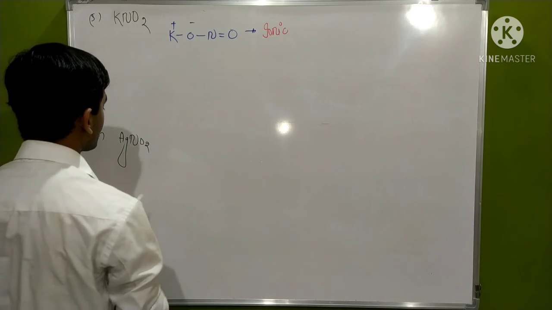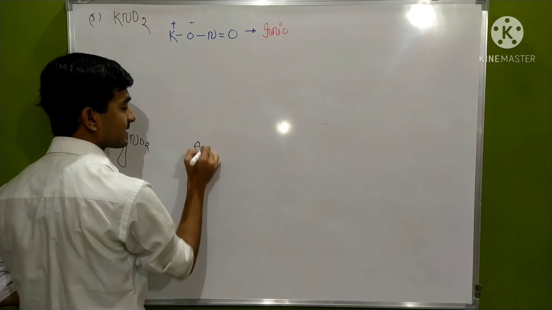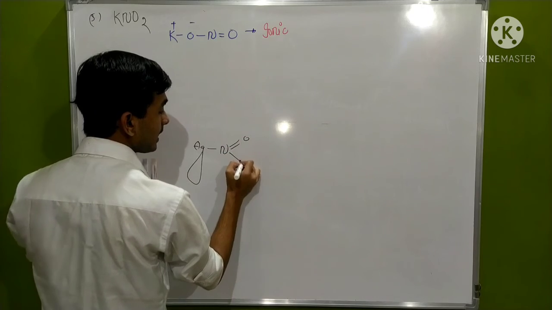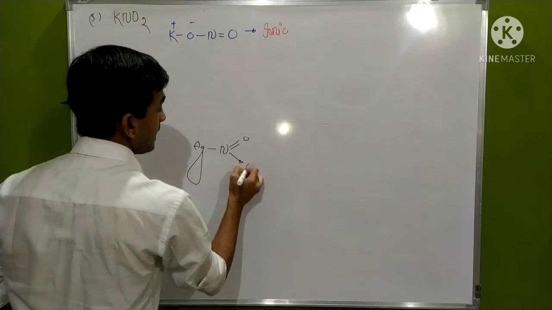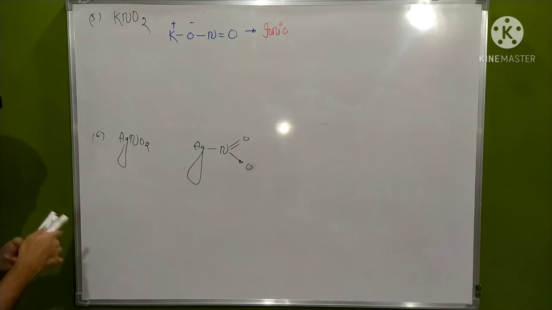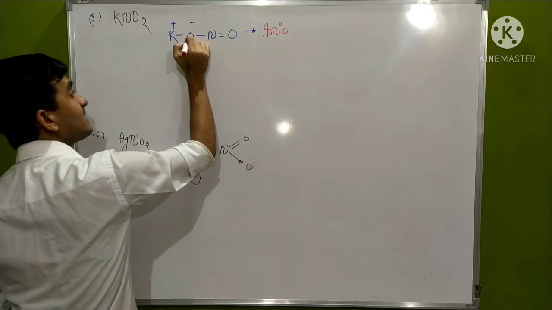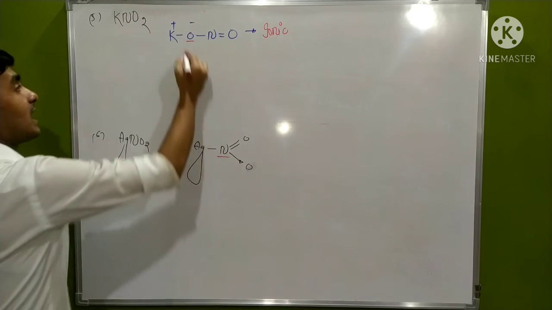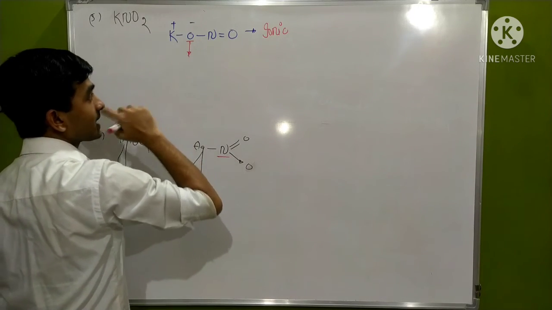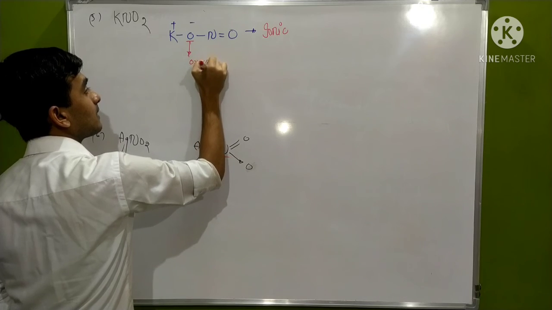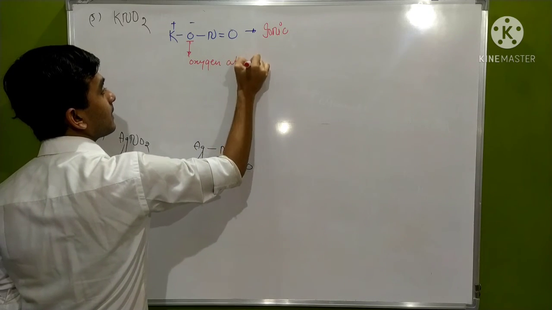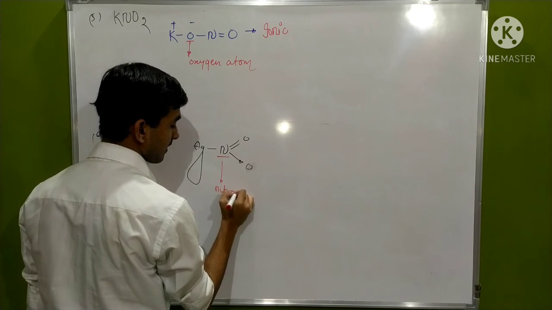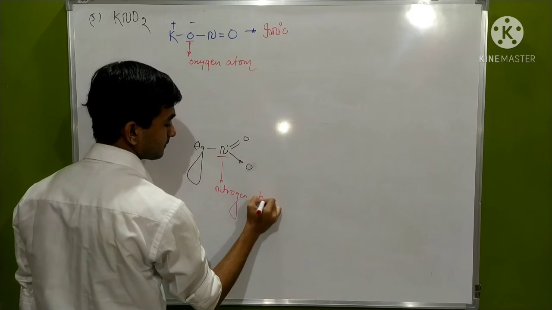Whereas if we take the structure of AgNO2, nitrogen forms one double bond with an oxygen and one coordinate bond with another oxygen. Here the bonded species is oxygen, and here it is nitrogen. So the attacking species in the first case will be the oxygen atom, and in the second the attacking species will be the nitrogen atom.